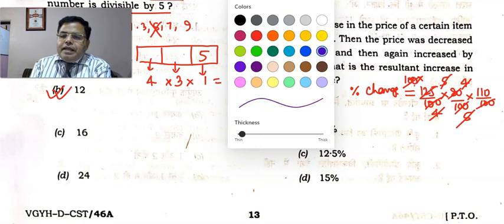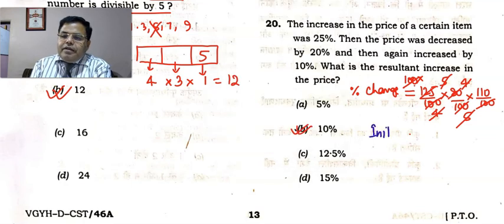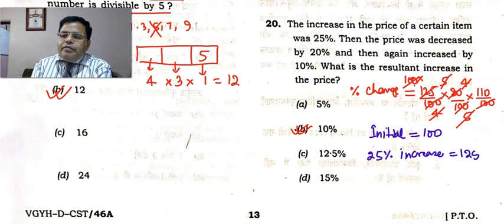It is a simple logic, even without doing this you can understand it. Let's say the initial value is 100. After a 25% increase, the new value will be 125.